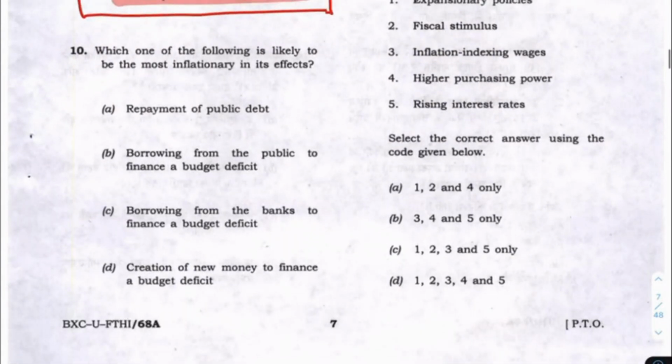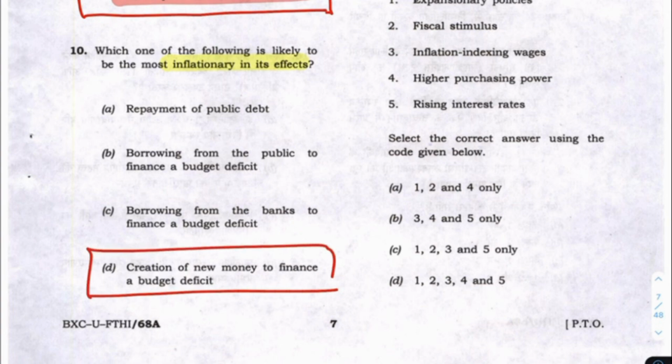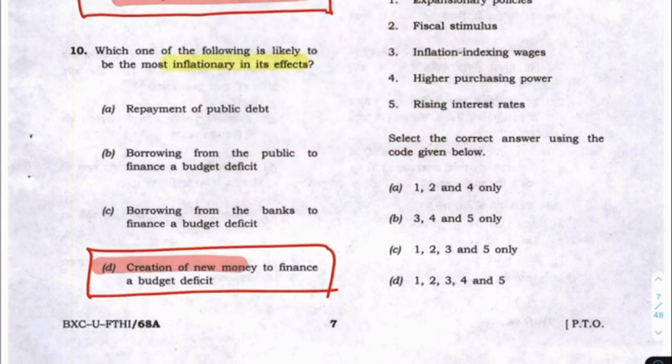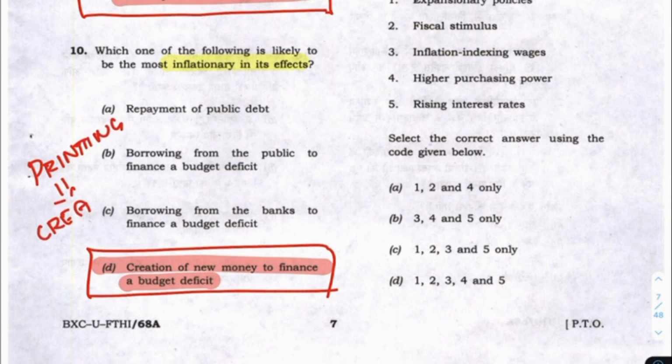Next is the most inflationary. This is a repeated question. Most inflationary in India, or any government, which is the most inflationary step. I think this was already asked in 2012 or 2013. The printing of more money is the most inflationary, right? That is creating more money without any backing.